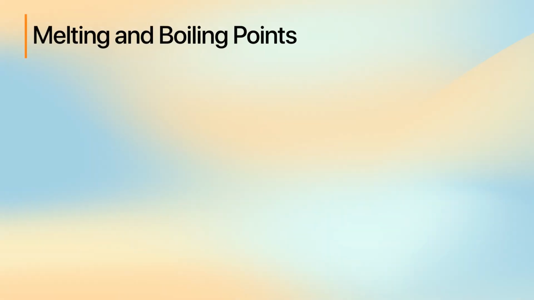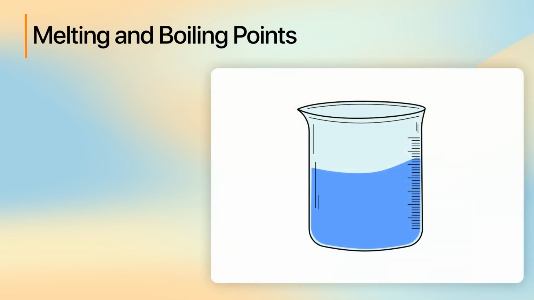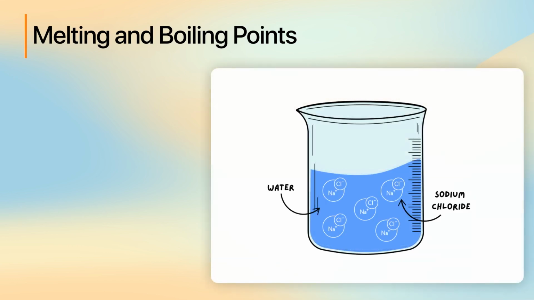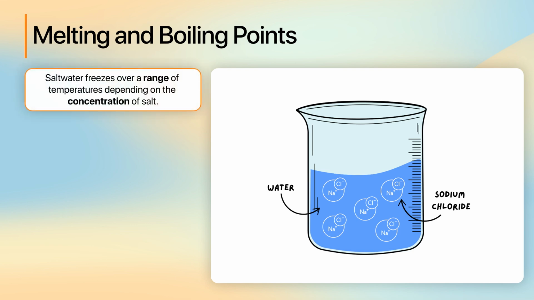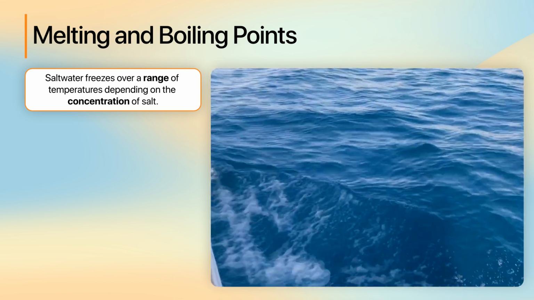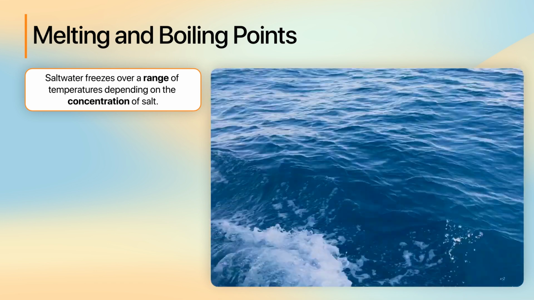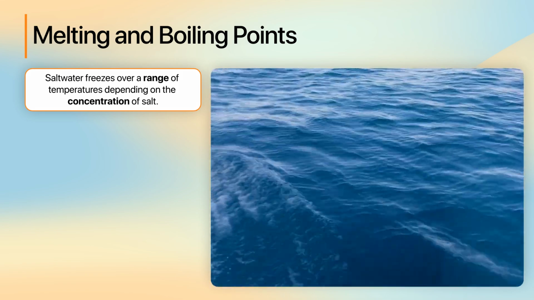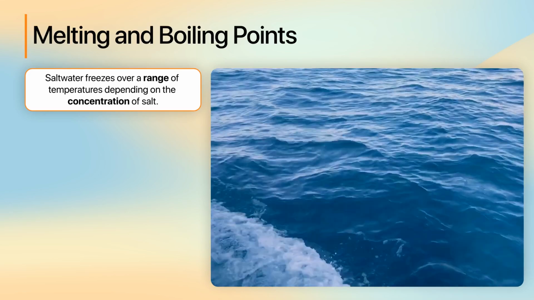We can illustrate this by considering saltwater. This mixture typically contains water and dissolved salt, usually sodium chloride. Unlike pure water, which freezes at 0 degrees Celsius, salt water freezes over a range of temperatures dependent on the concentration of salt. For example, seawater typically starts freezing around -2 degrees Celsius, and a very concentrated salt solution might not freeze until -21 degrees Celsius.